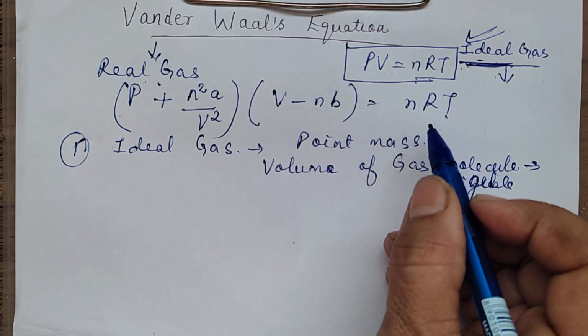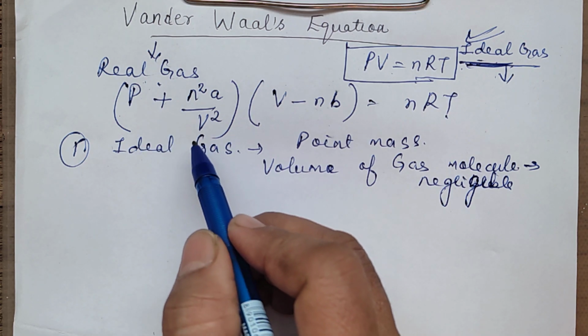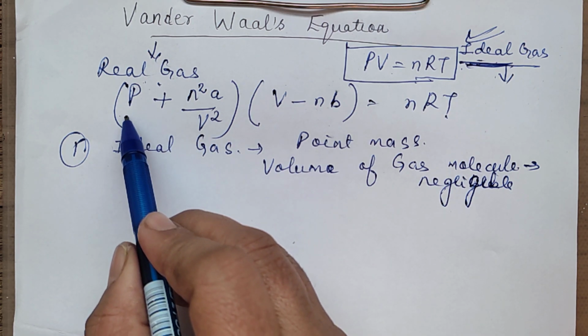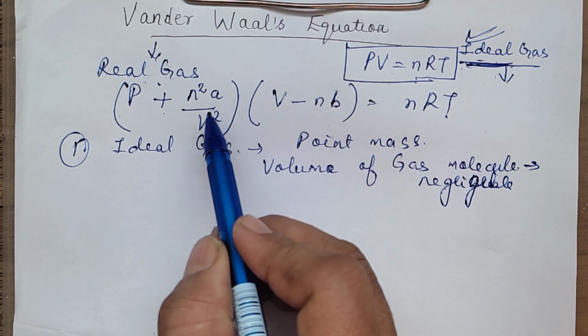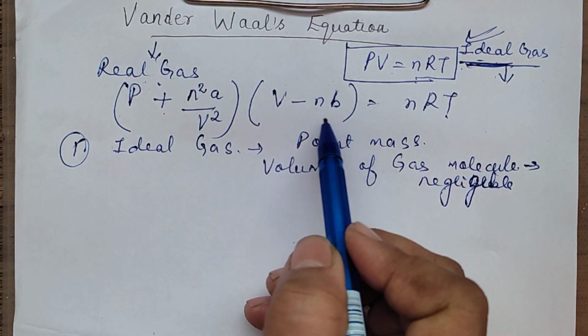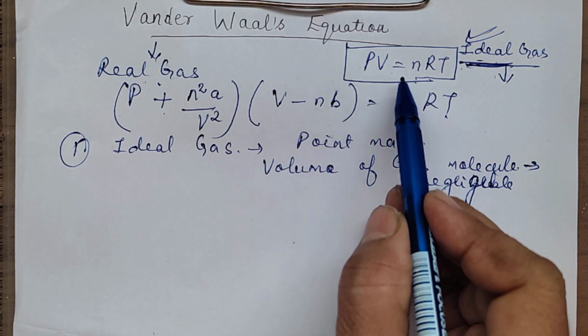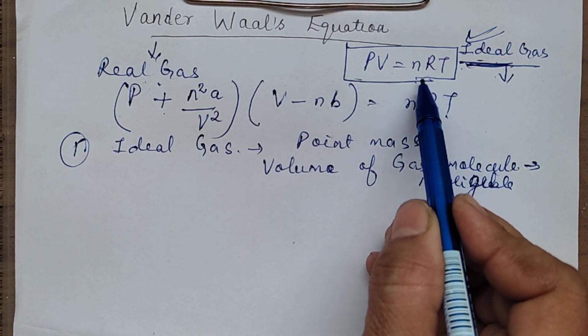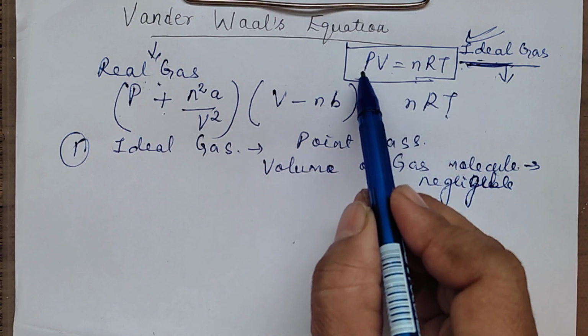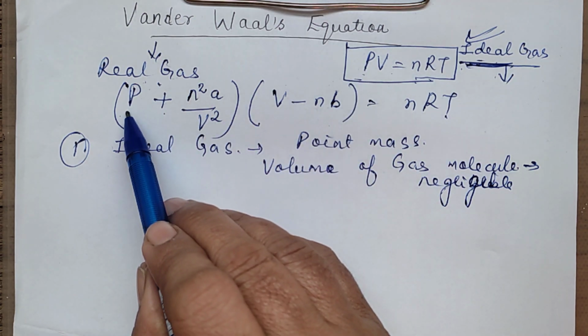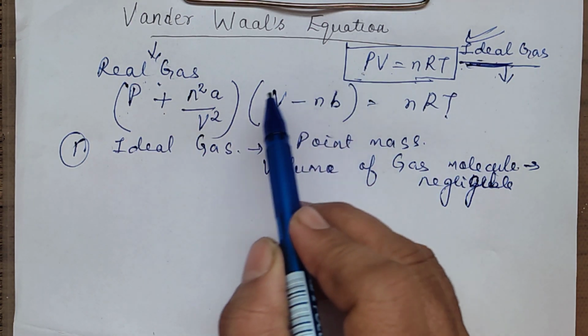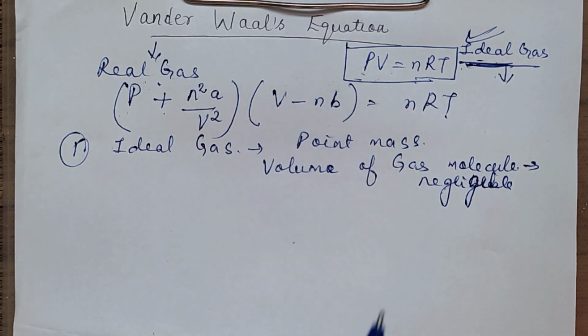Now, this is the equation I have written first. Van der Waals equation: (P + n²a/V²)(V − nb) = nRT. Now, you can see that in this ideal gas equation, the nRT part is the same. There is some correction made in the pressure. I have added something to P, and from volume something is subtracted. Why these changes are made, we'll be discussing.